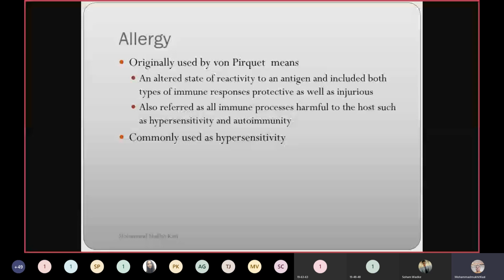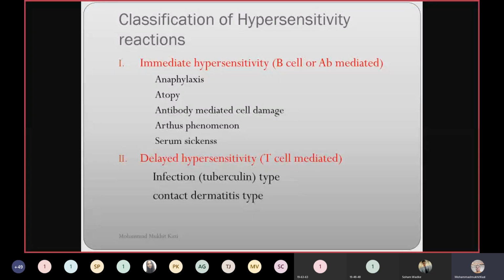Autoimmunity we will learn in a later lecture, but today we will learn only about hypersensitivity. Allergy is also referred to as hypersensitivity.